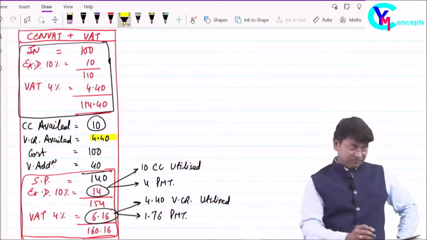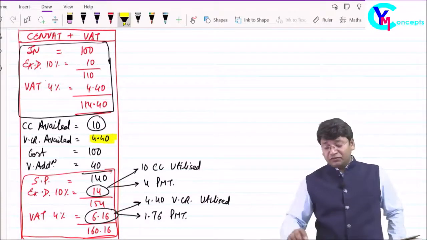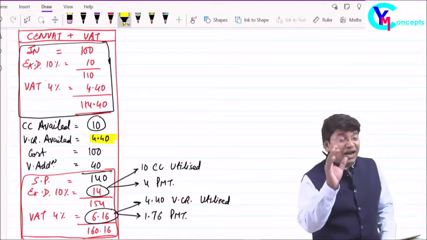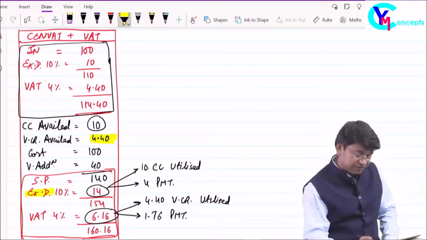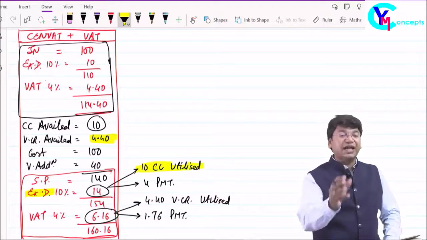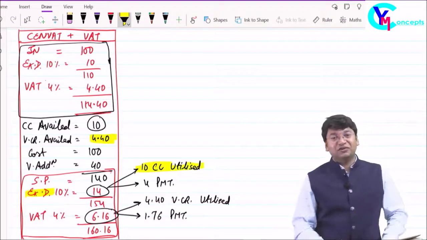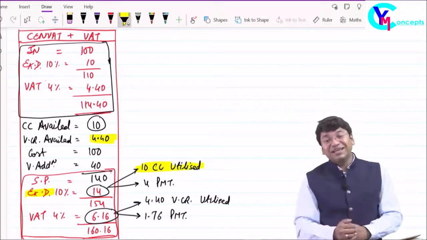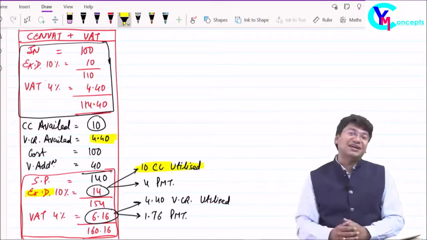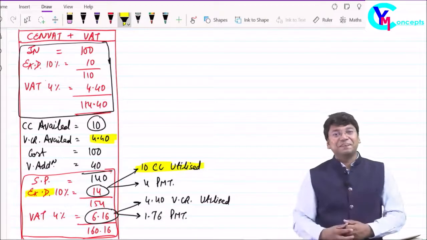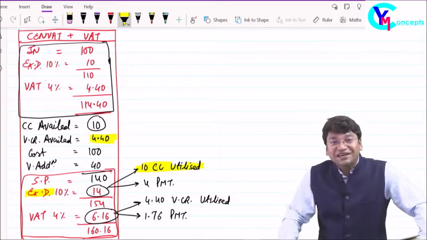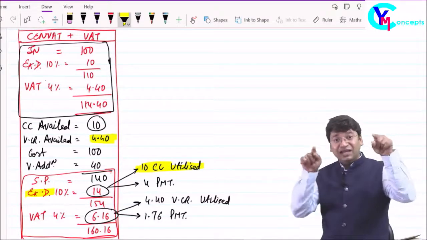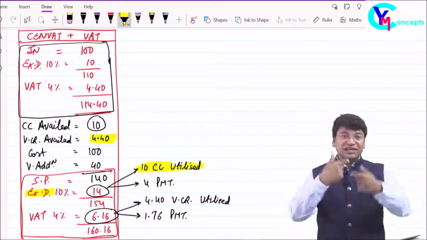VAT credit, for example, can I utilize the VAT credit for payment of excise duty? Here, can I utilize the VAT credit for paying excise liability? No. Why no? Because VAT is being paid to the state government. It is the revenue of state government. But excise is paid to the central government, and you have paid the tax to the state government and are claiming credit from the central government. Will they allow? No.